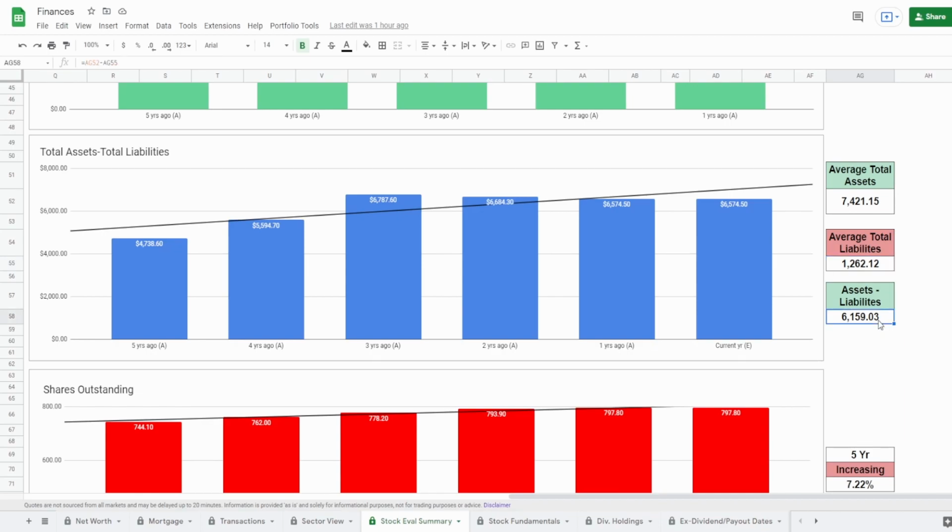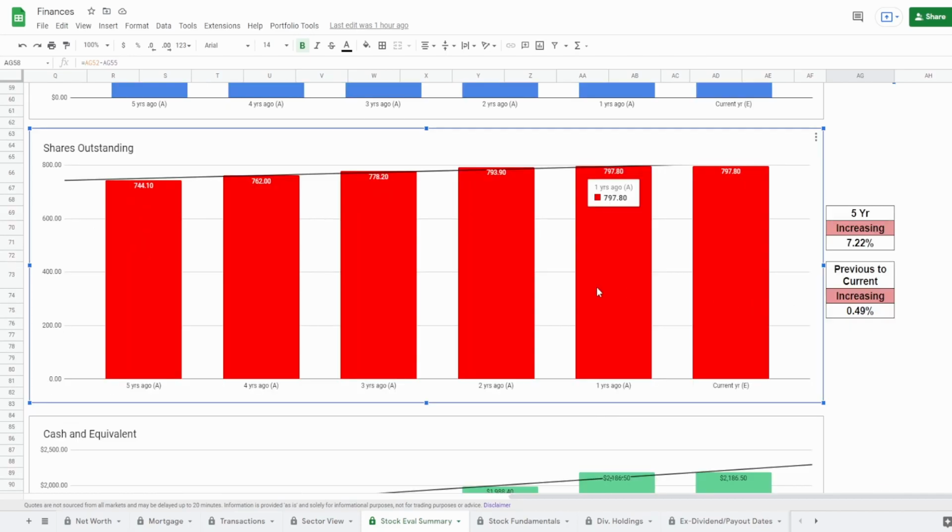Average assets minus the average liabilities, we get around $6.2 billion. Now let's come over here into the shares outstanding. Guys, a metric that a lot of people tend not to understand, and this one tells you whether or not the company is diluting you as the investor. The more shares that the company issues, the less ownership of the company you have. Therefore, you want this company to be buying back shares and not issuing shares.